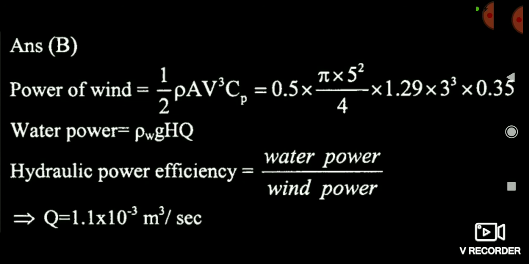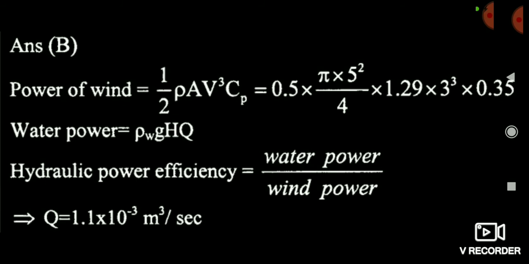Hydraulic power efficiency. I have told you previously that whatever the power generated at the windmill, after that some losses take place, and then the power is transferred to the pumps and hydraulic implements. Suppose the windmill generates 100 kilowatt of power, then after some time some amount of power is lost, say 10 or 20 kilowatt, and lastly 80 or 90 kilowatt of power is given to the hydraulic pump or different types of electrical appliances.